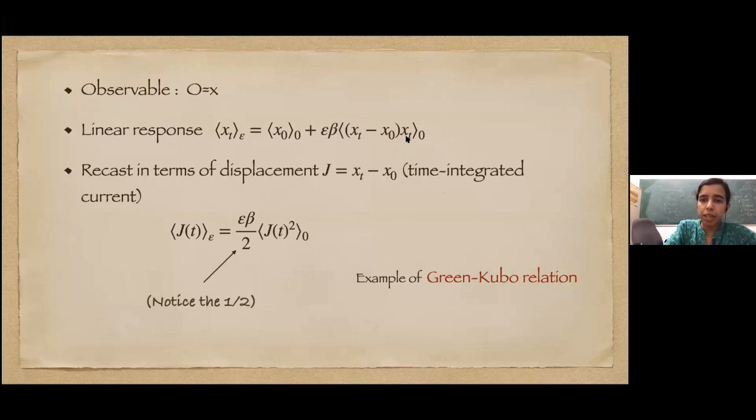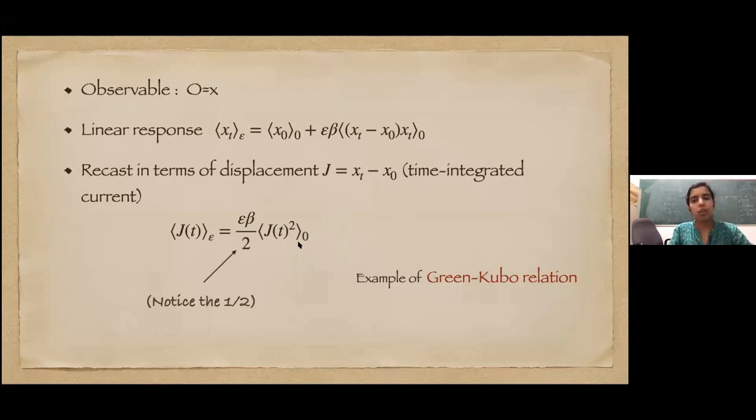And actually, if we recast it in terms of the displacement, instead of the instantaneous position, if we look at the displacement from time 0, so it's just x(t) minus x(0), which is sort of a time integrated current, this equation can be recast as J(t) in epsilon is epsilon beta over 2 times J squared in equilibrium.